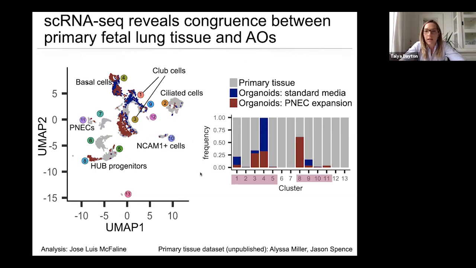And then I also want to highlight that indeed the organoid cells are contributing to all the clusters except for 4. And these 4 clusters, we didn't expect to see organoids contributing to them because they're all alveolar cell types. And we do find that, as expected, our PNEC expansion media cells are the only ones contributing to the PNEC clusters, for example.